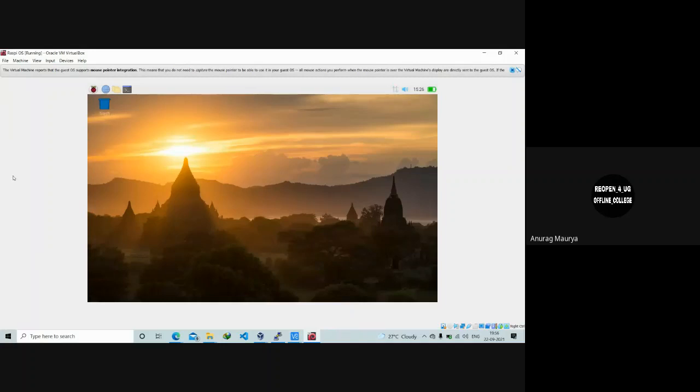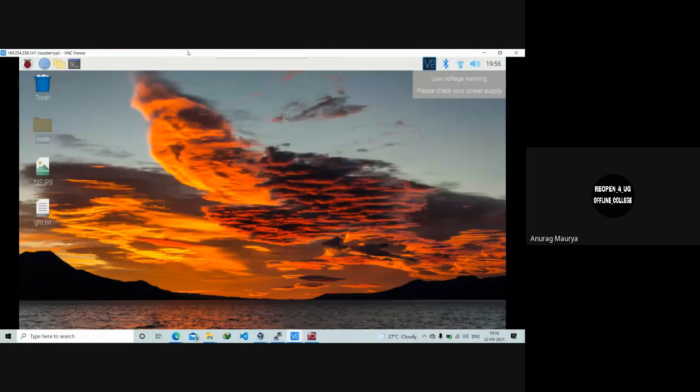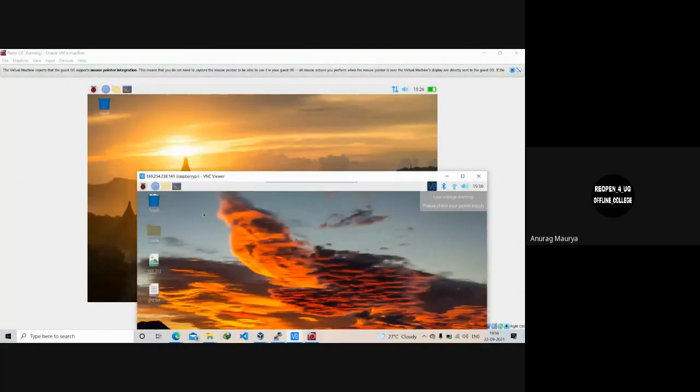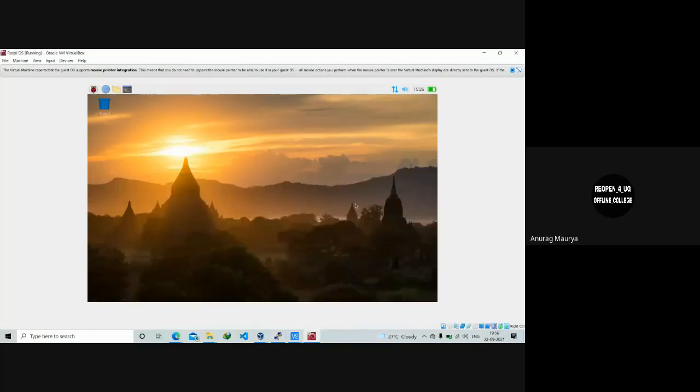So this particular thing is not connected. This is not actually my Raspberry Pi, but as you can see, these two particular screens are almost the same, with just a wallpaper change, and the rest of the things are similar. So if you don't have an RPi and you want to explore a Raspberry Pi, its interface and all that stuff, you can always have this VirtualBox and install the Raspberry Pi desktop OS. Remember to install the desktop OS, not the board one.